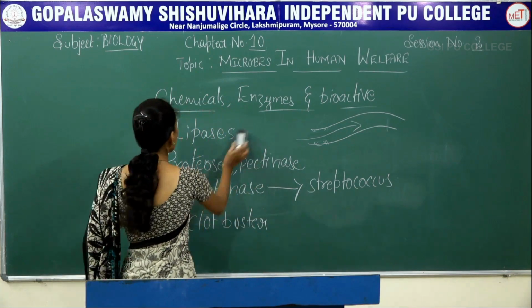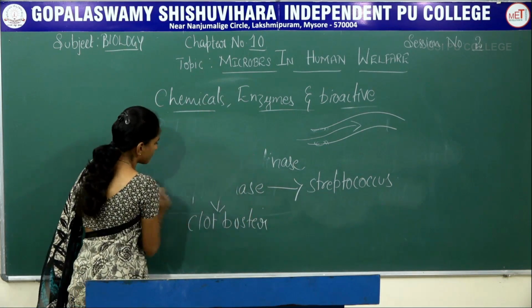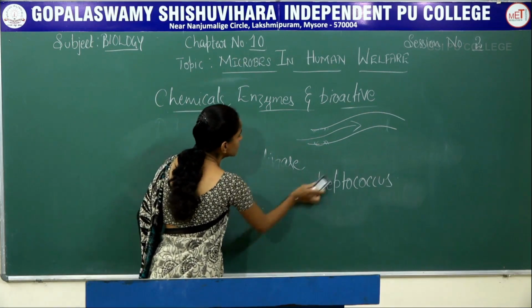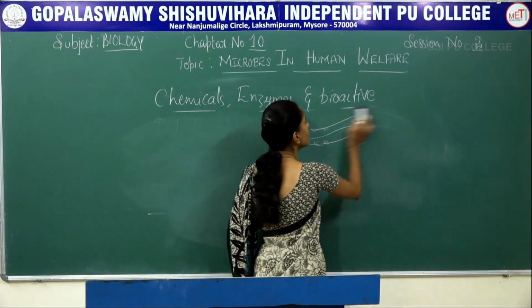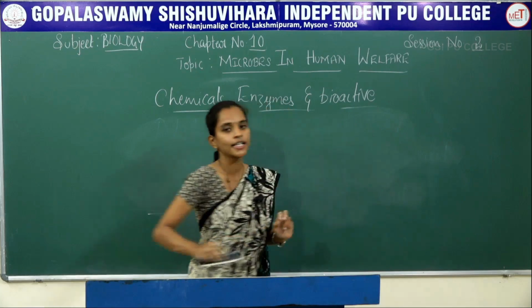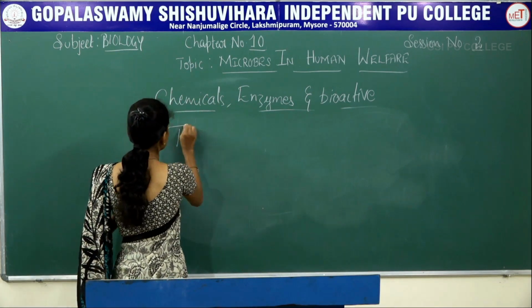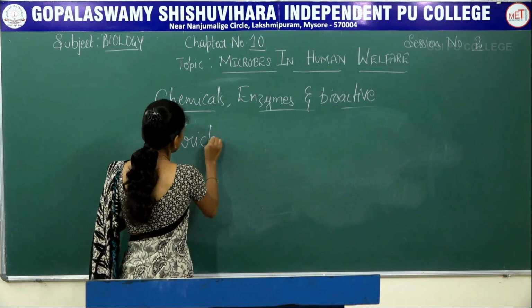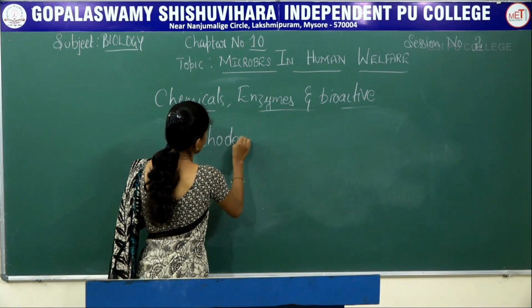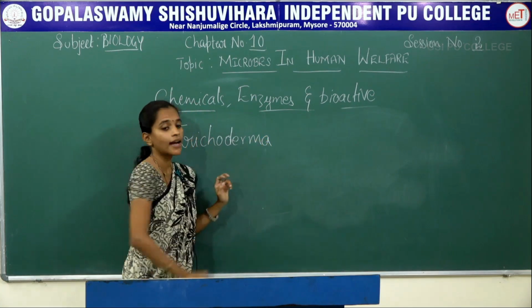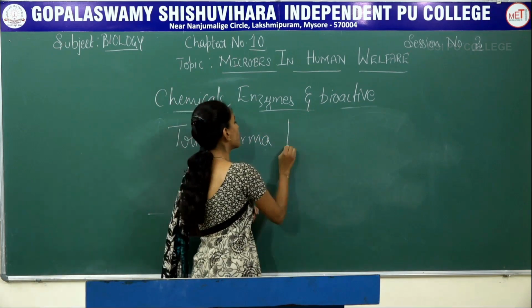Next is bioactive molecules. When it comes to bioactive molecules, here the first microbe used will be a fungus, that is Trichoderma polysporum.